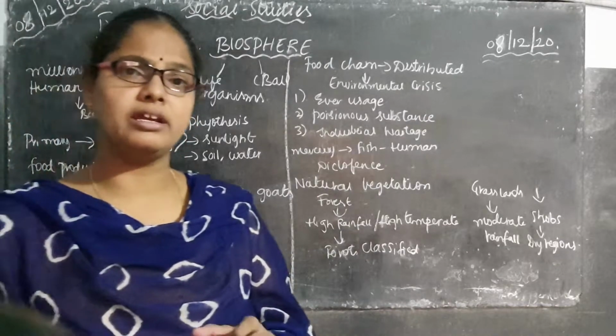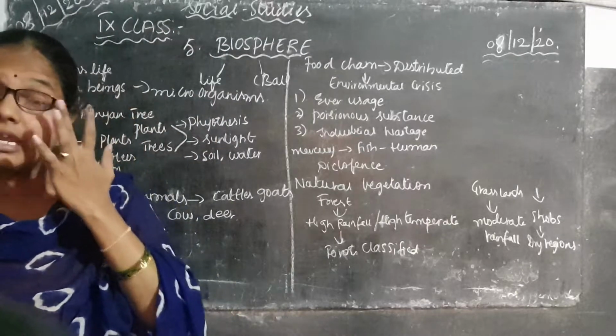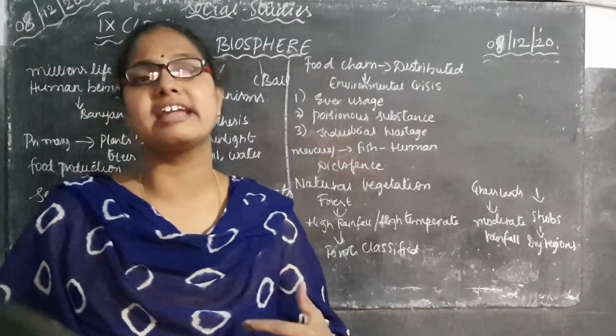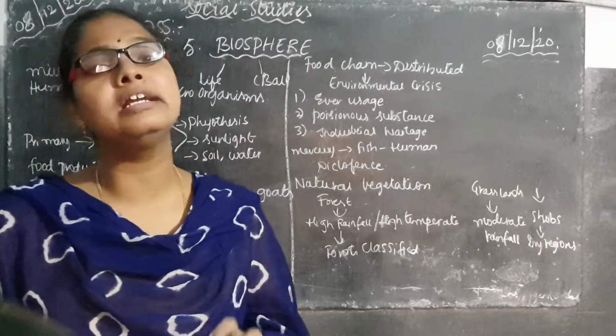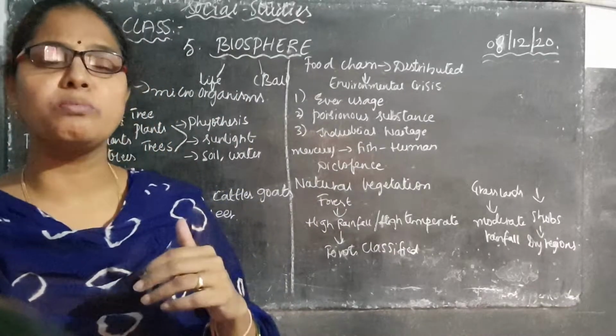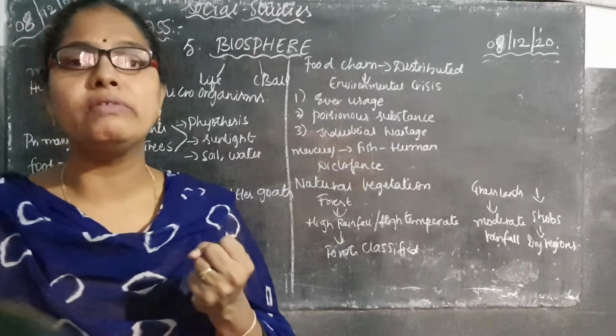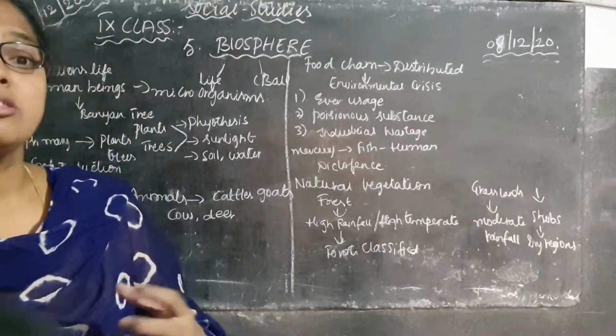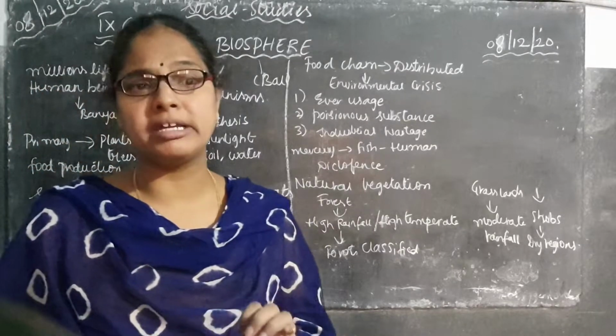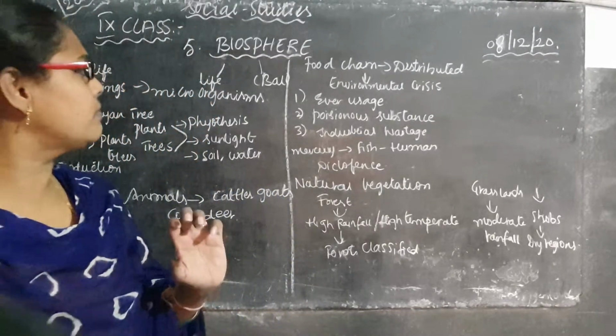For example, if we go on using insecticides and pesticides for the growth of agriculture, after using them for so many days, the fertility of the soil will become less. So this is also one of the environmental crises.